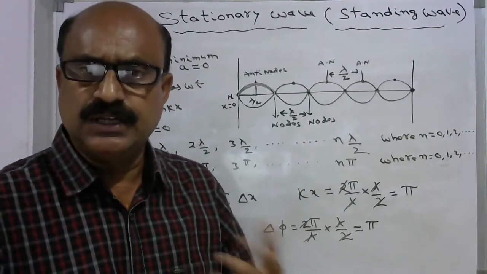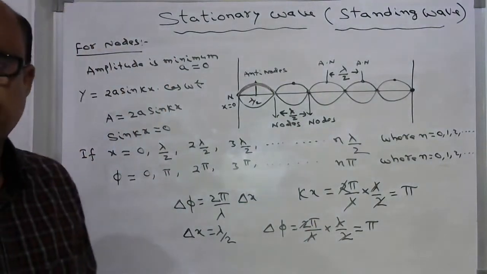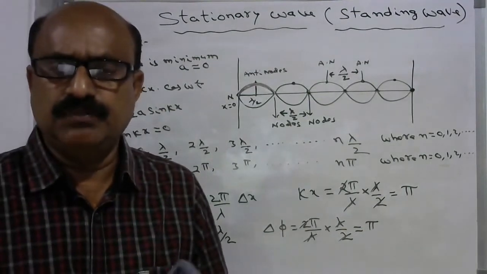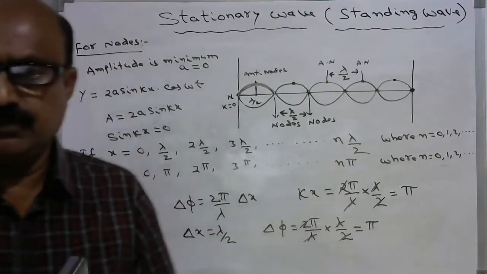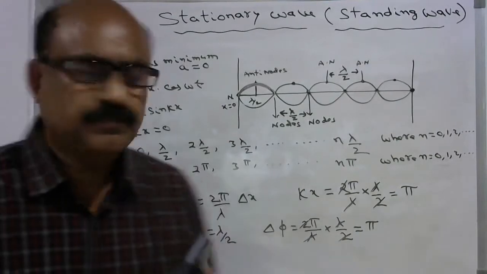And similarly, let us see at what positions we will get antinodes. For an antinode, the amplitude must be maximum, that must be equal to 2a. For an antinode, the displacement must be equal to 2a.